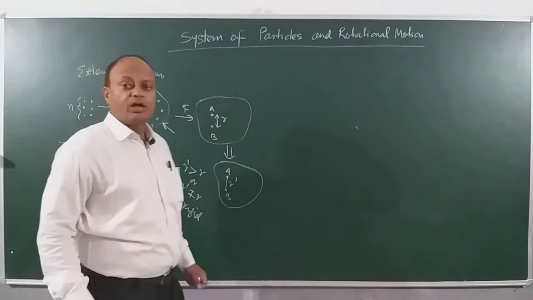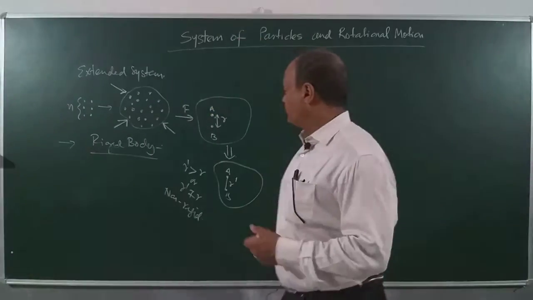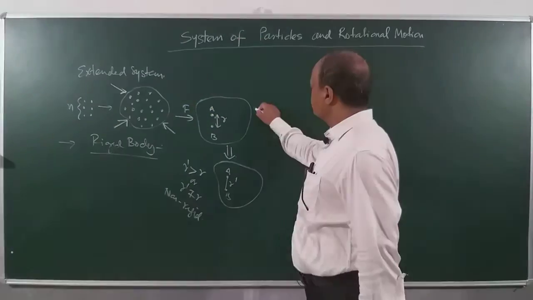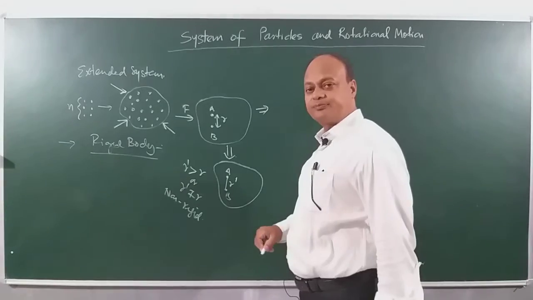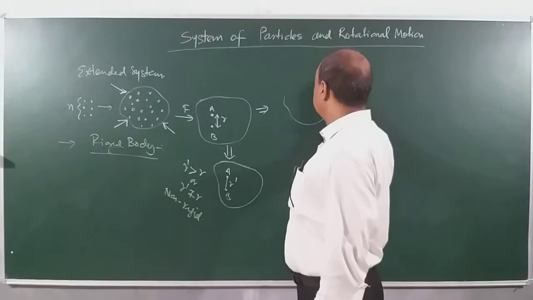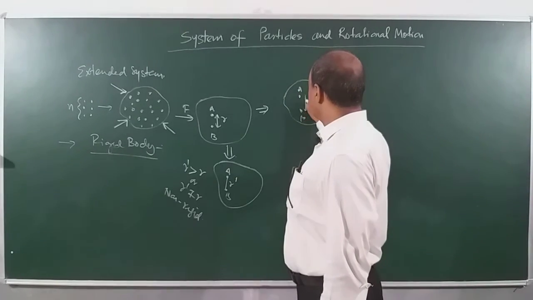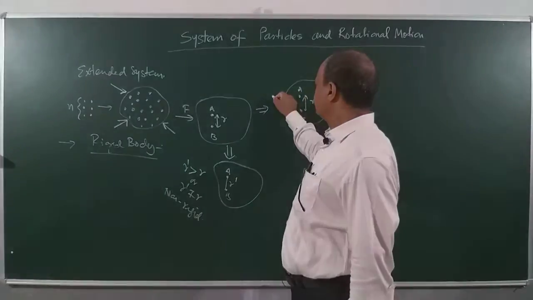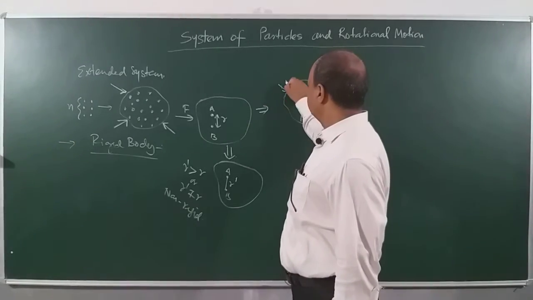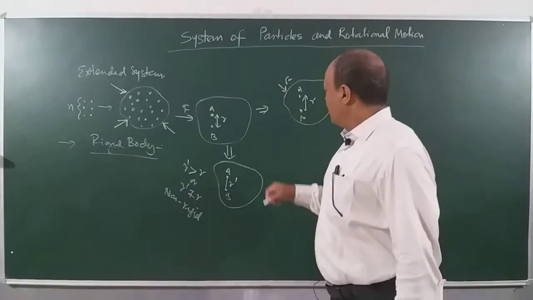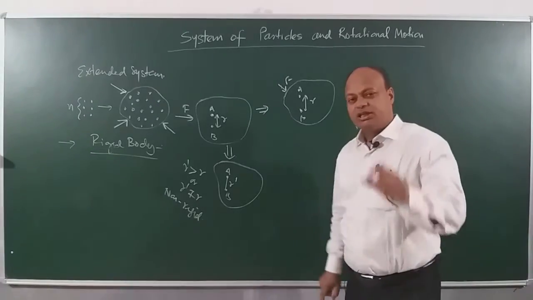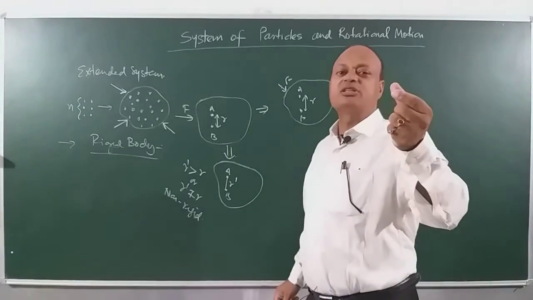Non-rigid. However, if you have an object and you apply a force and see this is A and this is B and the distance continues to be what? R only. I am applying force F, and even after applying the force, the distance between two particles remains what? Same.